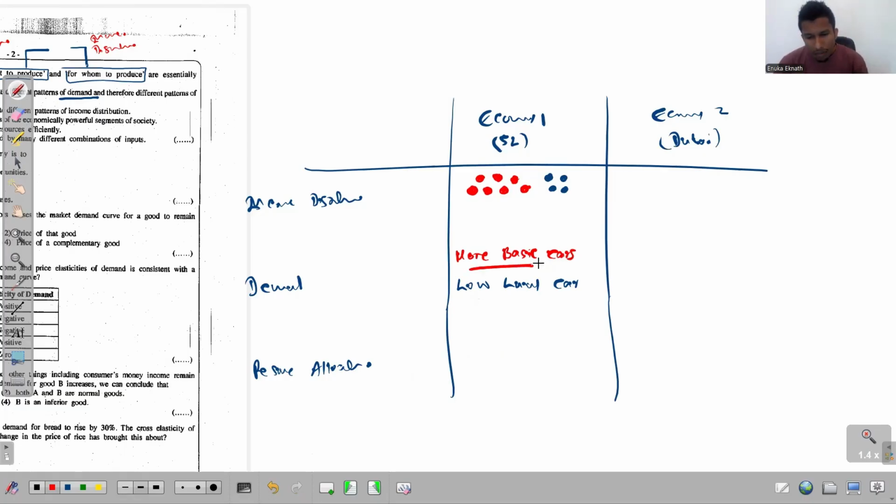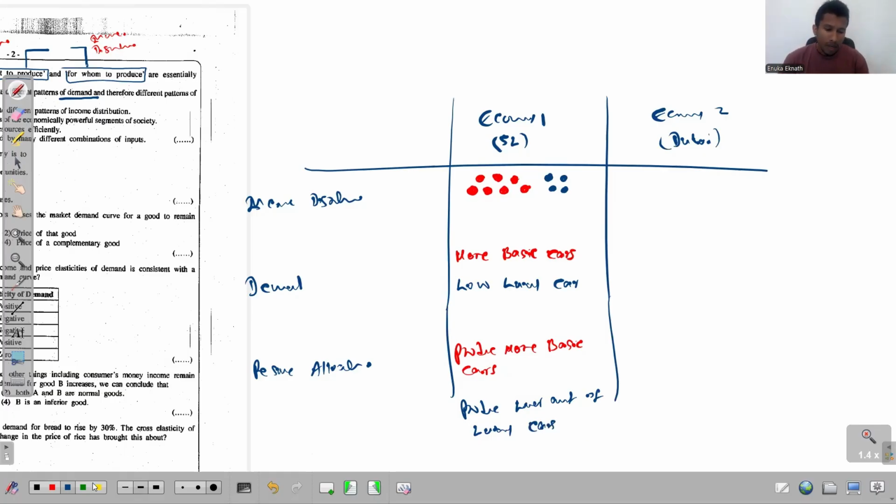So if there's a higher demand for basic cars, then the majority of the available resources will be allocated to produce basic cars. So let me write, produce more basic cars, and then the economy will produce a lower amount of luxury cars.